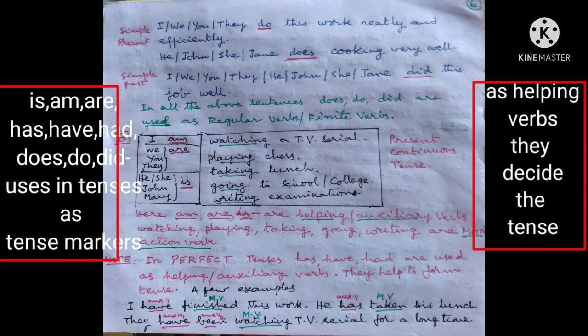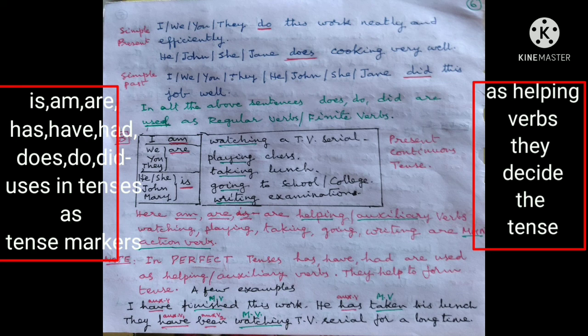Look at these sentences in simple present. Subject can be I, we, you, or they. They do this work neatly and efficiently. He or John or she or Jane does cooking very well. Here do and does are used as primary auxiliary verbs, that is main verbs in simple present tense.